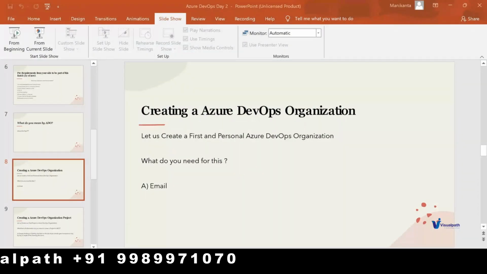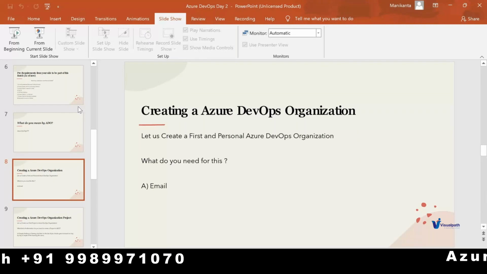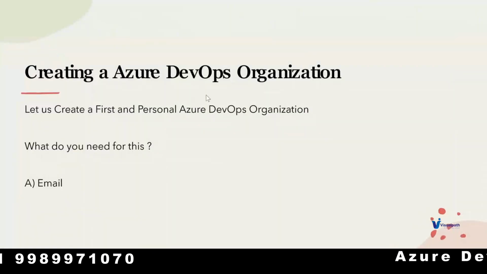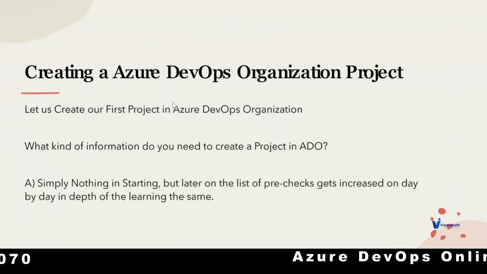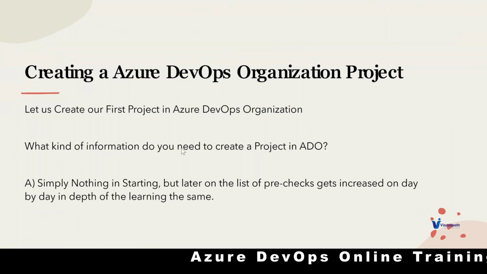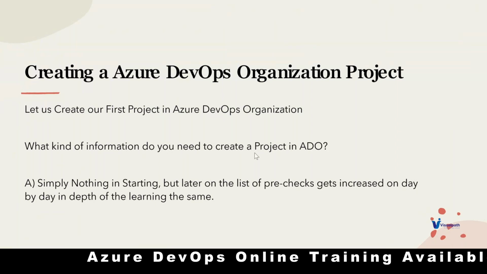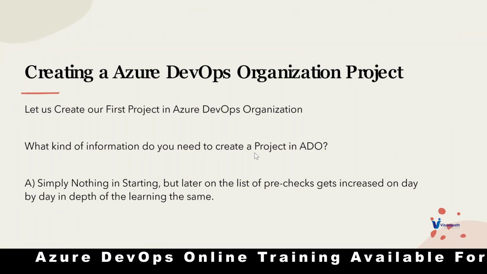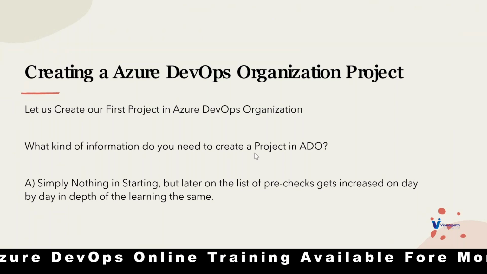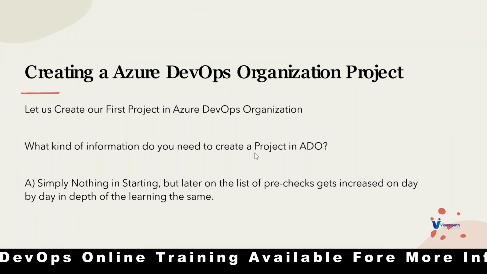Okay. So now we're done with the Azure DevOps organization account, the ADO creation, right? What next? Obviously, when you want to create an Azure DevOps project, in the initial days you need nothing. You can select public or private, anything.